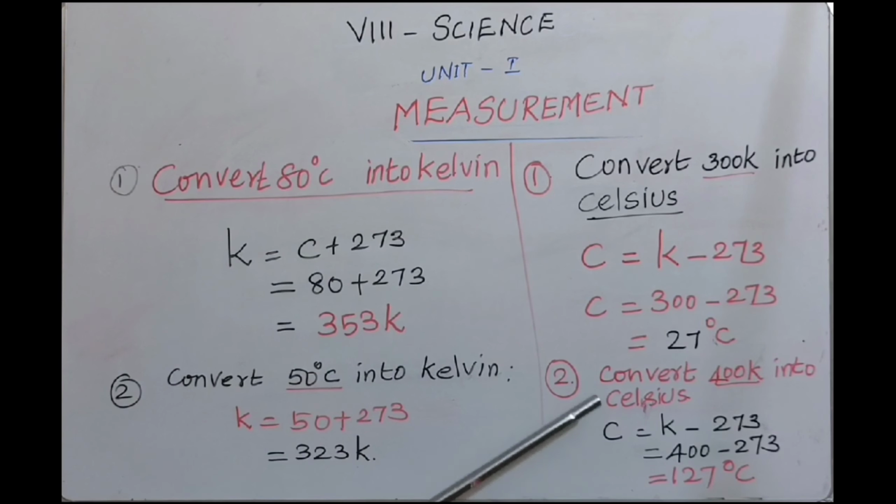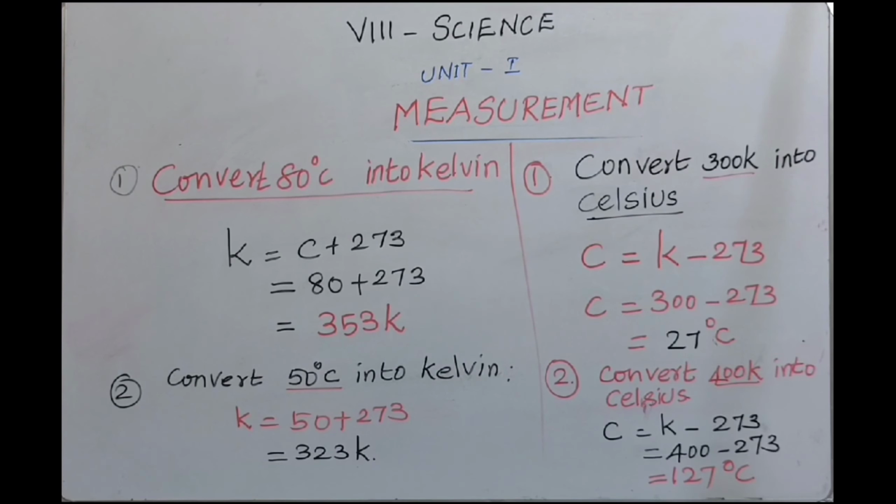The second question is to convert 400 Kelvin into Celsius. The given value is 400 Kelvin, and to convert into Celsius the formula is C equals K minus 273. So 400 minus 273. What is the answer? 127 degrees Celsius.